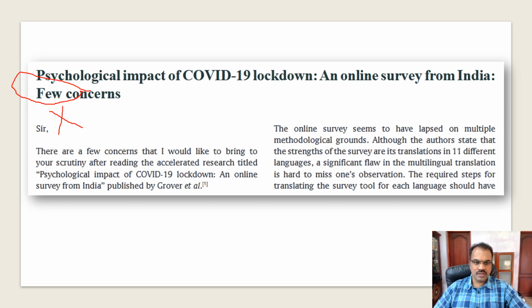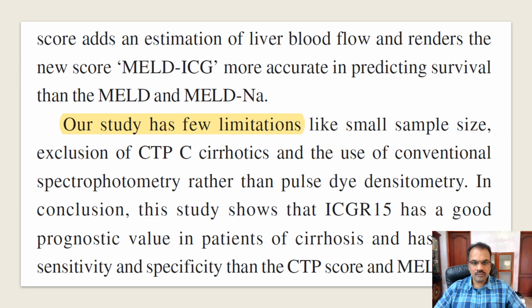Now there is one more issue here. Not a mistake actually, but it would have been better: there are two colons in this title. Psychological impact of COVID-19 lockdown colon, an online survey from India colon. That is not a sign of a good title. We will have another presentation soon on how to write a good title, and we will go into more details in that video.